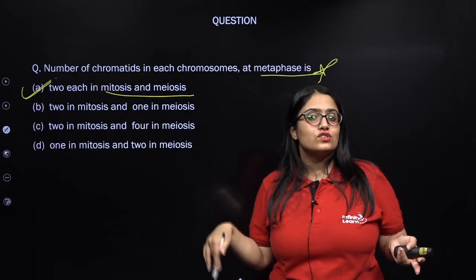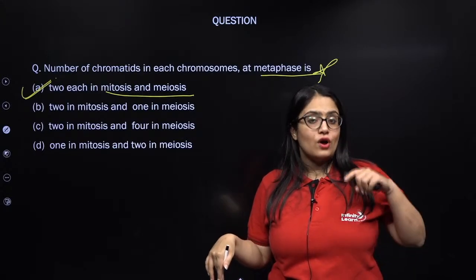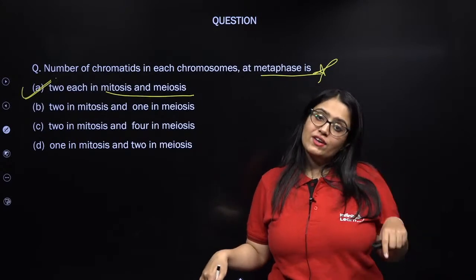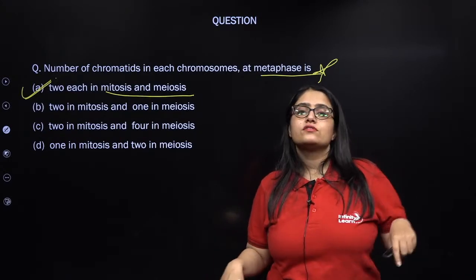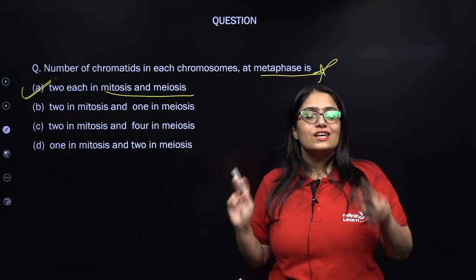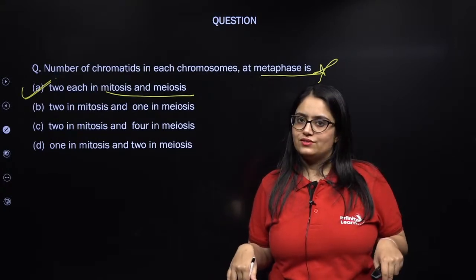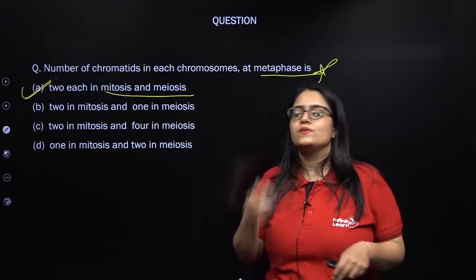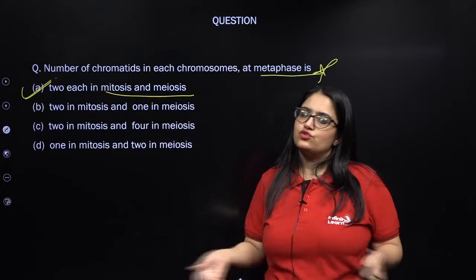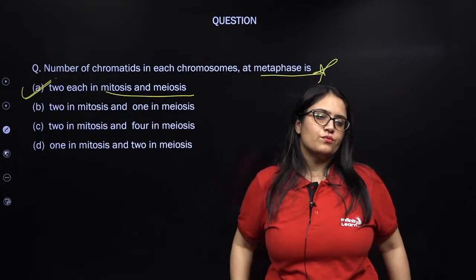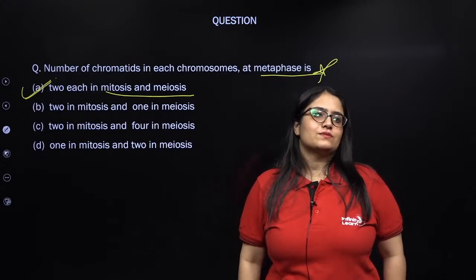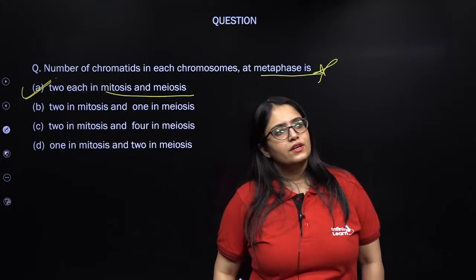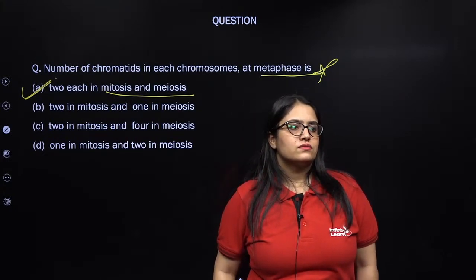Let's talk about meiosis 2. In meiosis 2 also there is metaphase 2 and anaphase 2. Again, in metaphase 2 of meiosis 2, each chromosome will have 2 sister chromatids, right? But in anaphase 2 of meiosis 2, there will be splitting of the centromere and the 2 sister chromatids separate to form daughter chromosomes. Is the explanation okay for you, uncle? Did you understand why this is the answer? Please let me know in the chat box, uncle.